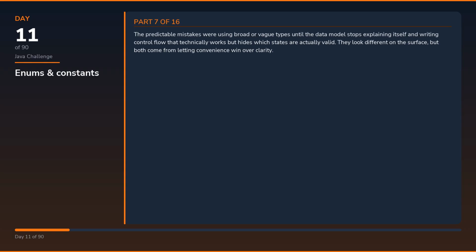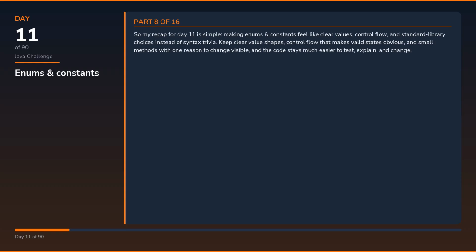The predictable mistakes were using broad or vague types until the data model stops explaining itself and writing control flow that technically works but hides which states are actually valid. They look different on the surface, but both come from letting convenience win over clarity.